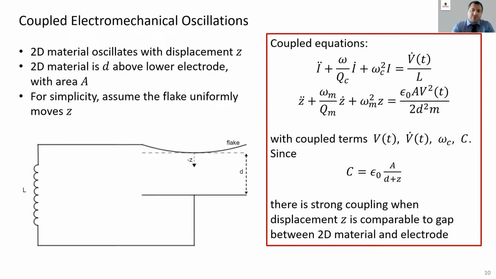But how will we measure this motion? The change in capacitance will affect the resonant frequency, and thus by measuring the change in the drive signal, we can measure the change in the resonant frequency.